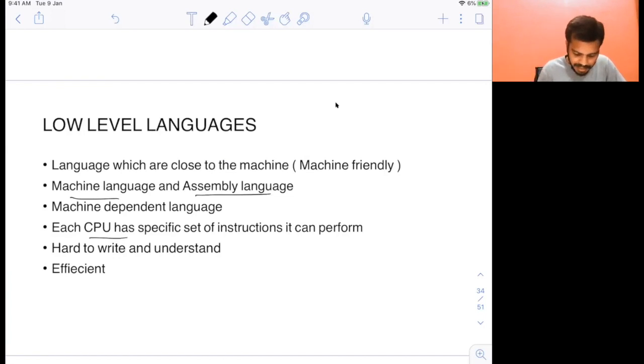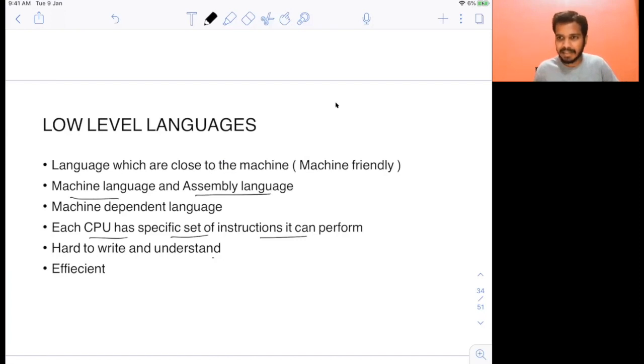Because a CPU has a specific set of instructions it can perform. Your system has a different CPU than the other system. Your CPU can perform some instructions that the other system cannot, right? So that's why your program may not be able to run on a different system, and similarly, their programs also cannot run on your system. It may happen. And these low-level languages, like machine language and assembly language, as you saw, are very tough to write and understand.